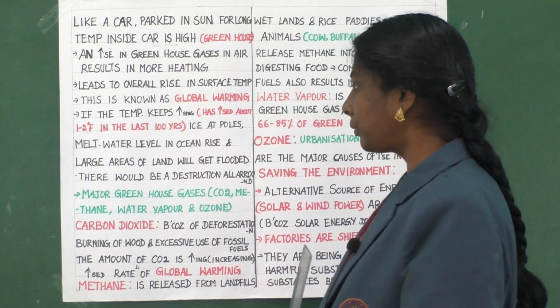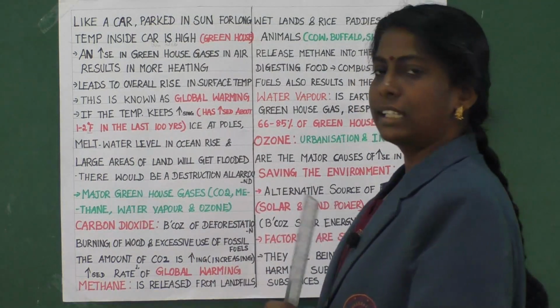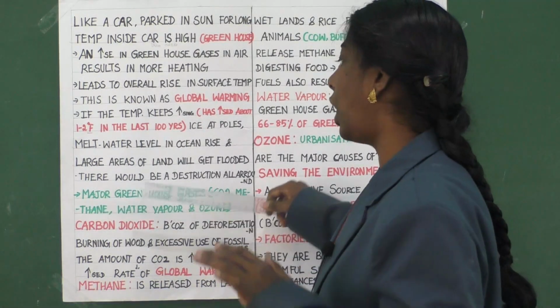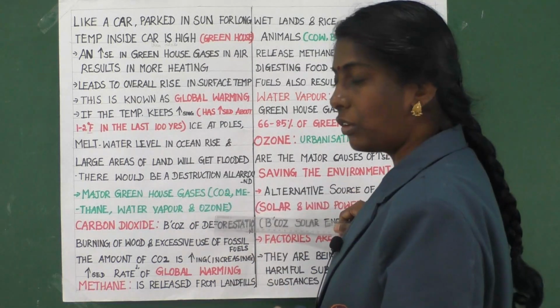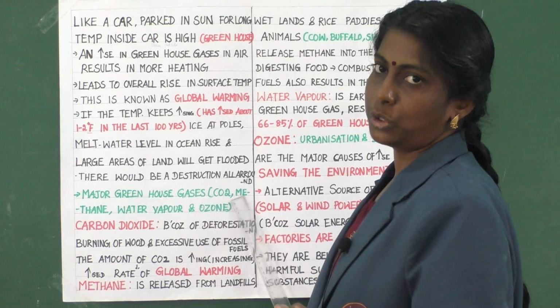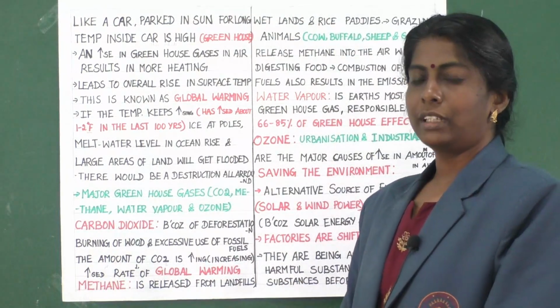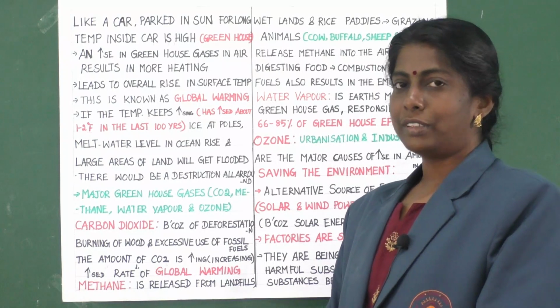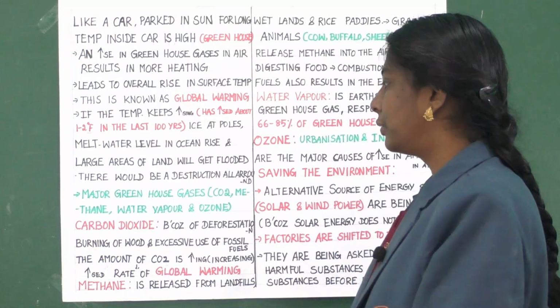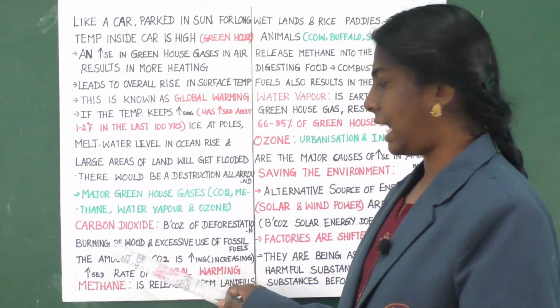Clear, children? So there are many greenhouse gases. The major greenhouse gases are carbon dioxide, methane, water vapor and ozone. Let us learn one by one. Yes, children, now let us learn first about carbon dioxide. Carbon dioxide is one of the major greenhouse gases.